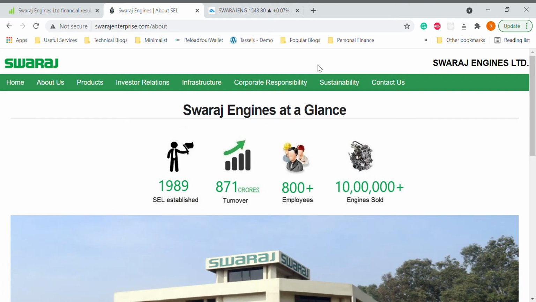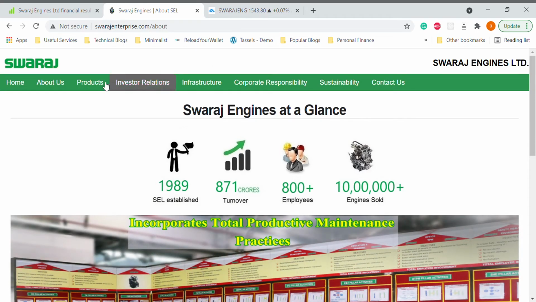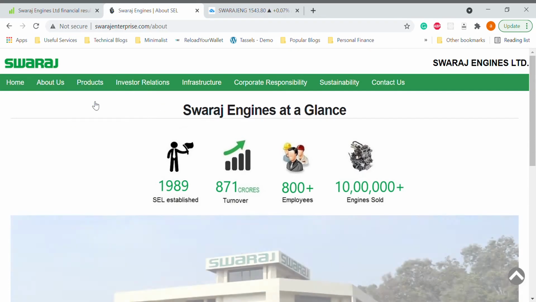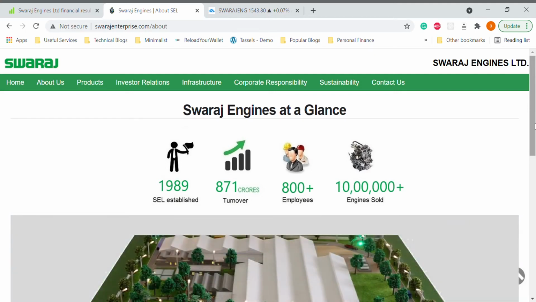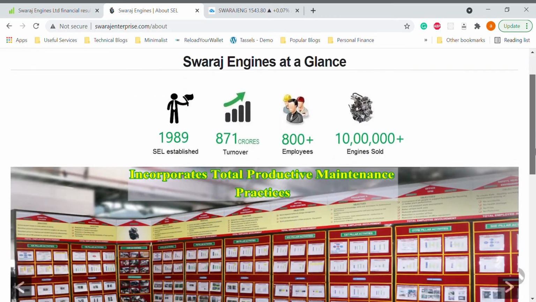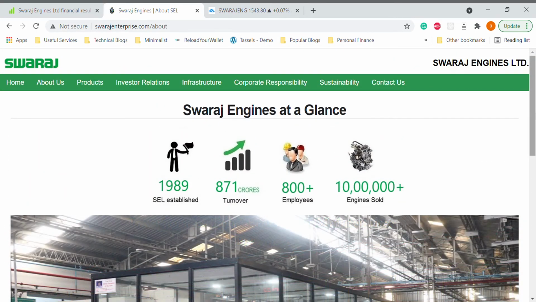Now the funny part is that I again came across a horrible website. Last was DCB Bank, which I said was a bad website. Again I came across a good company but a bad website. To show you how bad it is, click on products, engines, and it will not go anywhere. It will bring you to the same place. If you click on components, it will also not go anywhere. Personally, I think I should contact these companies and get a project to build a website for them rather than discussing stocks about them. That would be more beneficial to me, it looks like. Since that is the scenario, I cannot give you more information about what they do and the different kinds of engines they work on. That was the only brief information I could get.